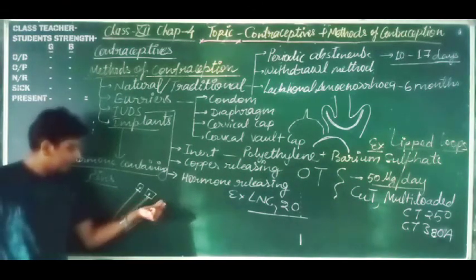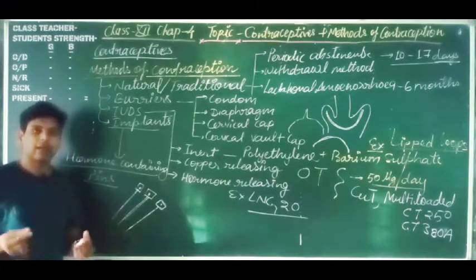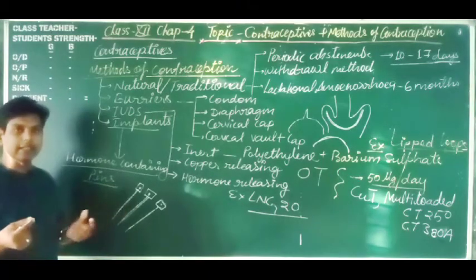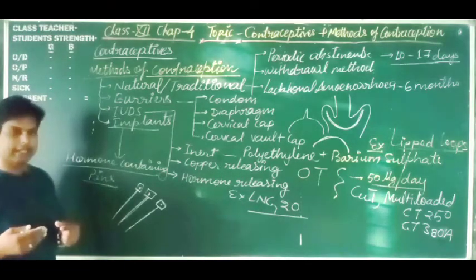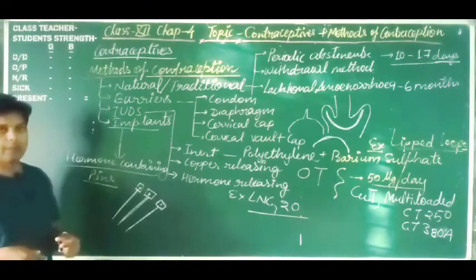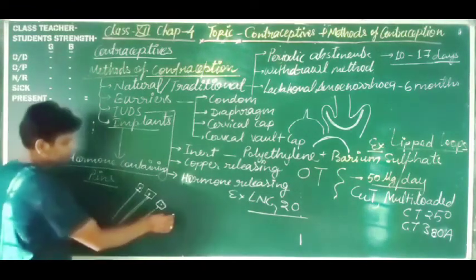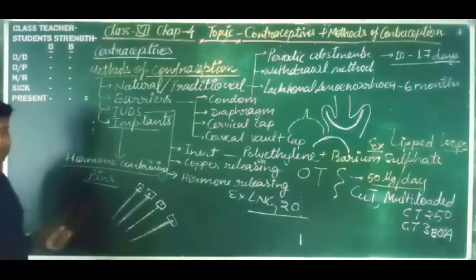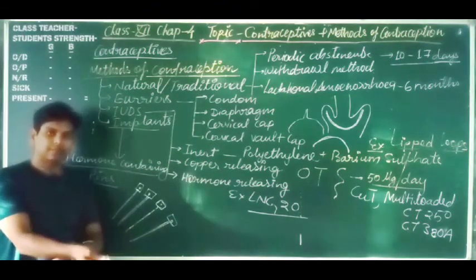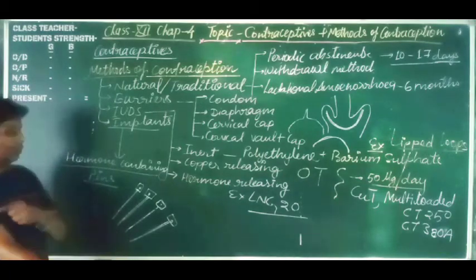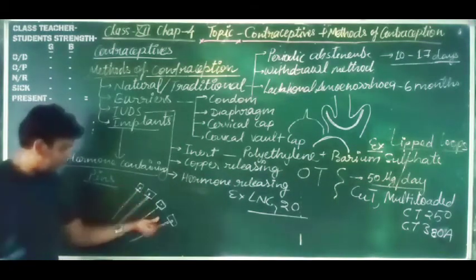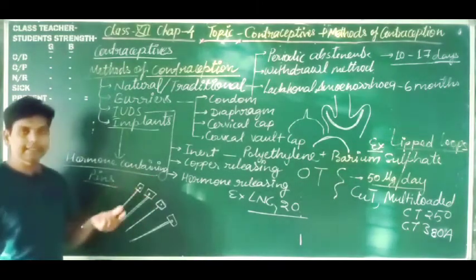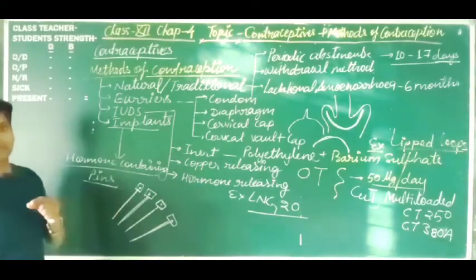These capsules release hormones in very little quantity, and this quantity prevents the endometrial changes and the release of ovum. Okay, so these implants are inserted in the upper arm, like here, upper arm or lower arm, in the hand. So these implants release a little amount of hormones, and this hormone concentration directly enters the blood.